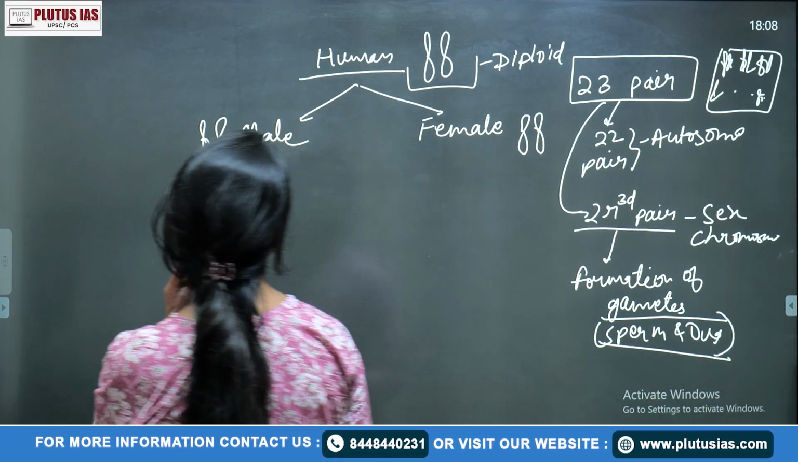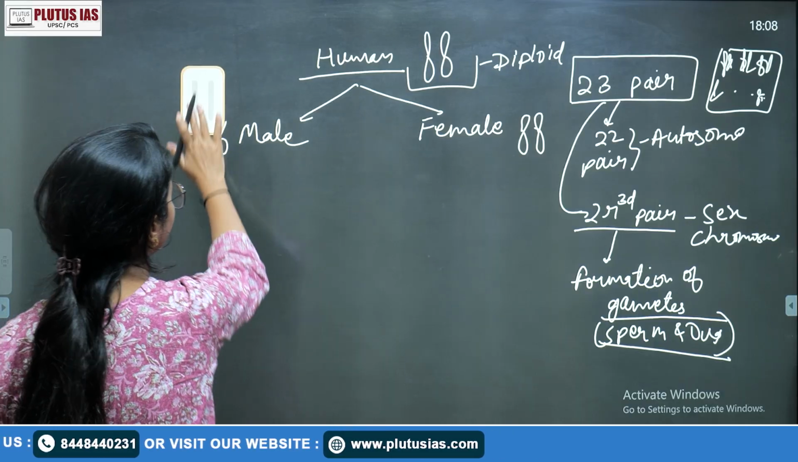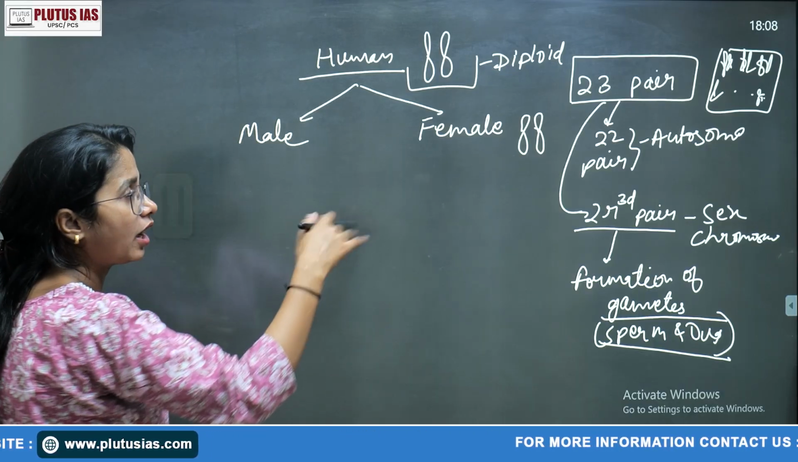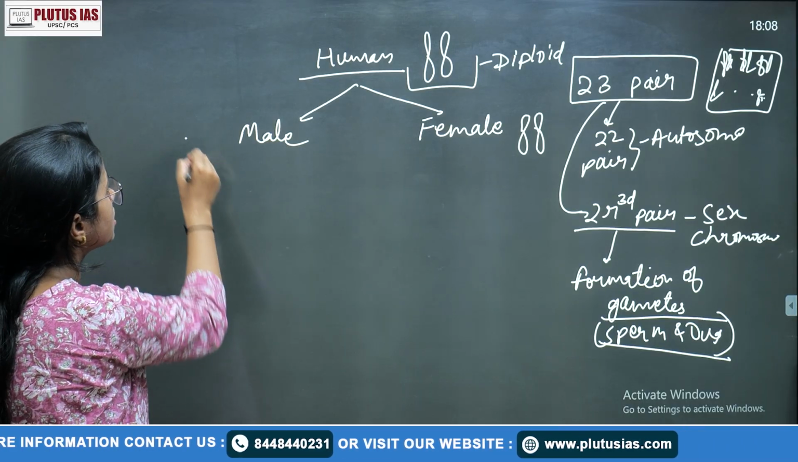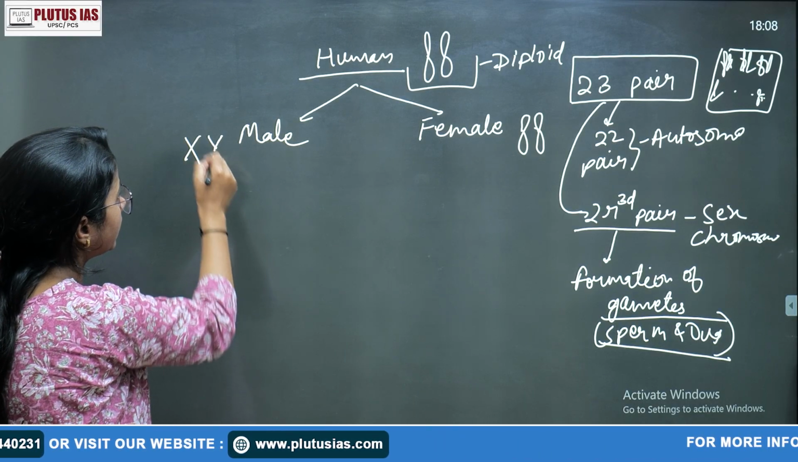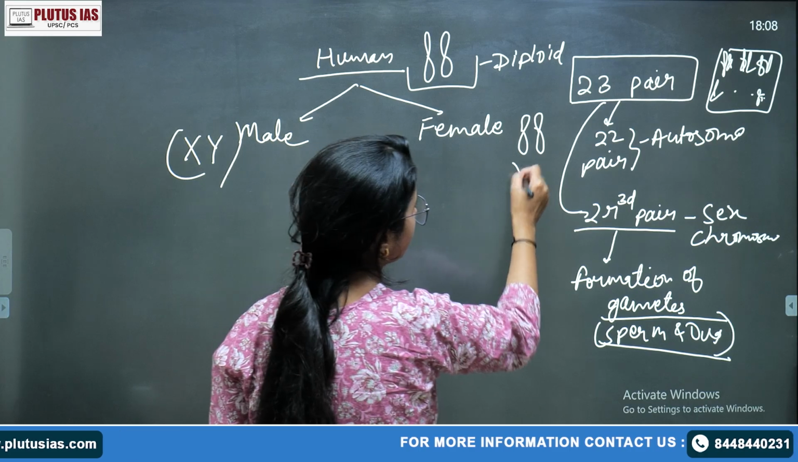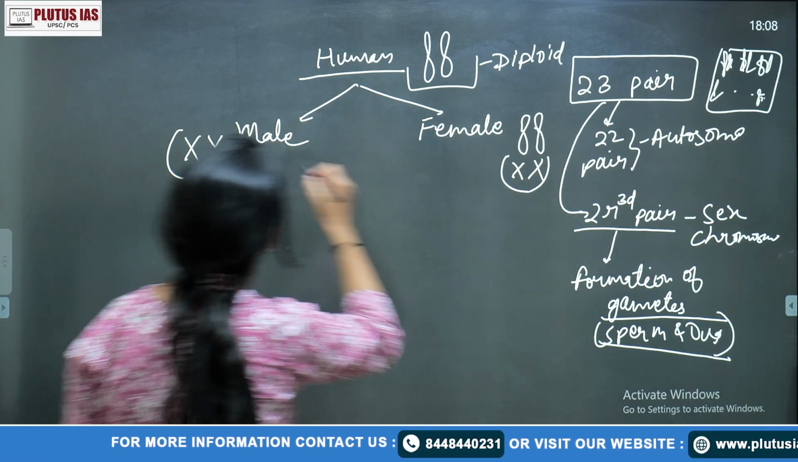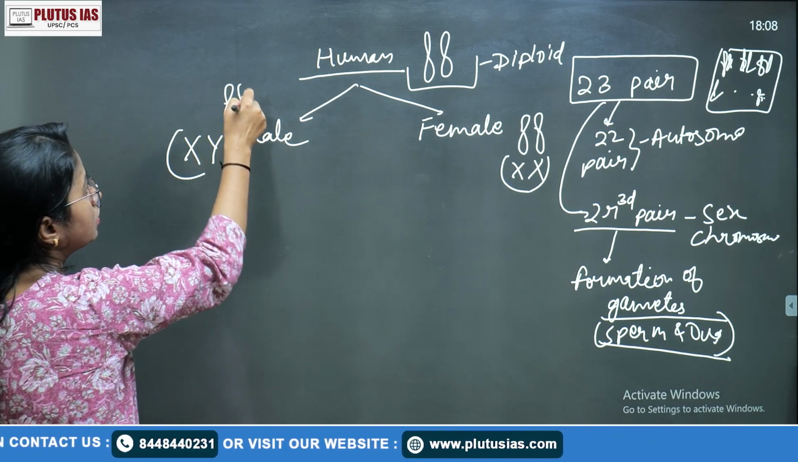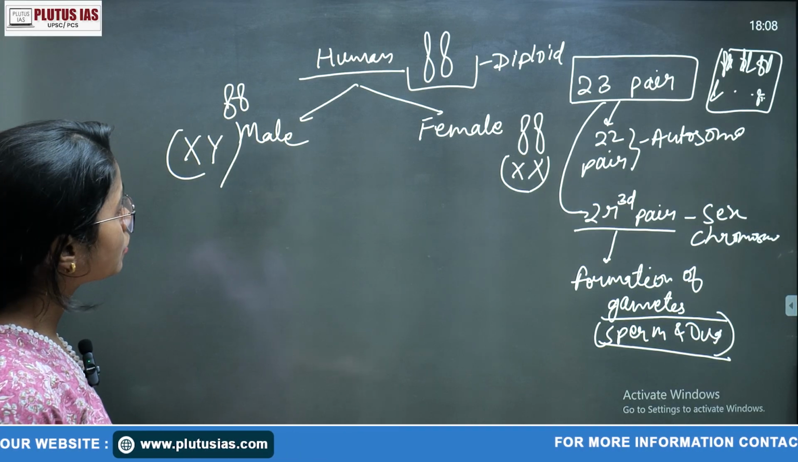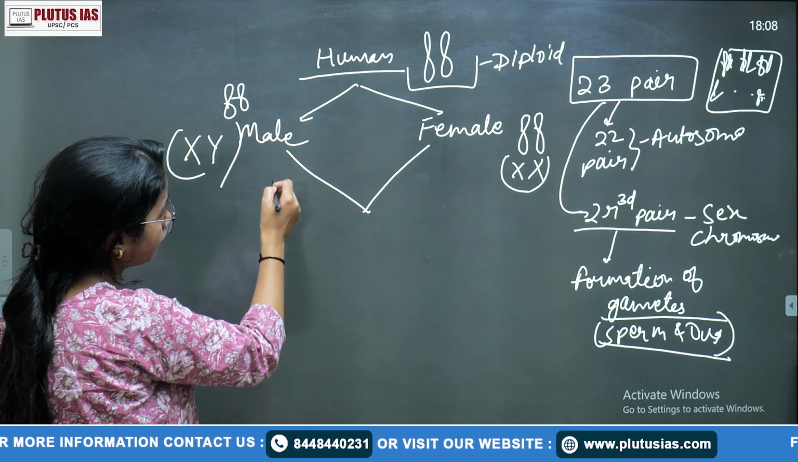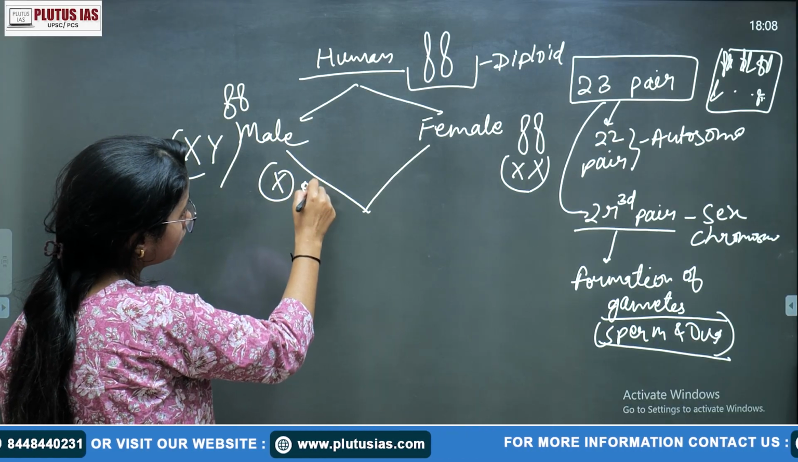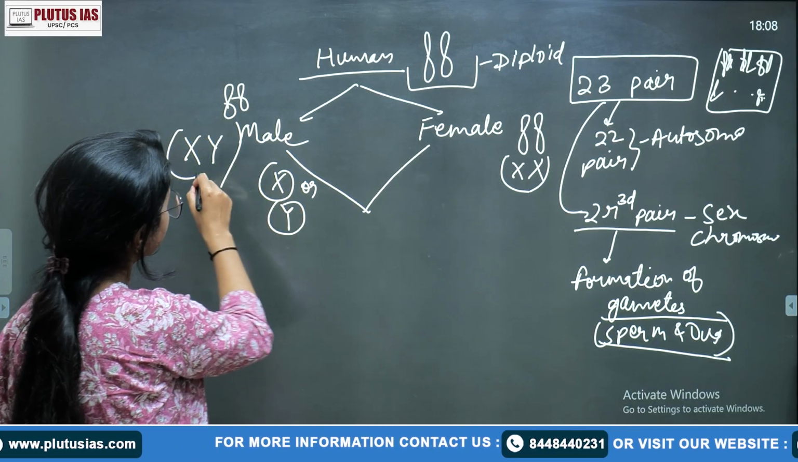So during fertilization, suppose the 23rd pair is XX in everyone, but in a male there is X and Y, and in a female there is X and X, isn't it? So these are your sex chromosomes. During fertilization, either X or Y, X or Y, is making the 2